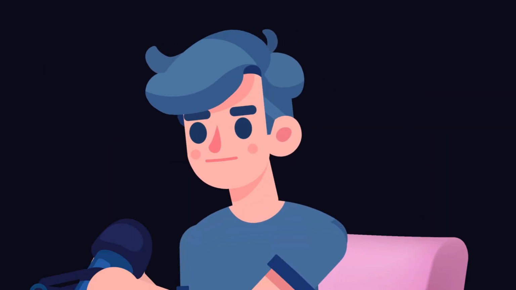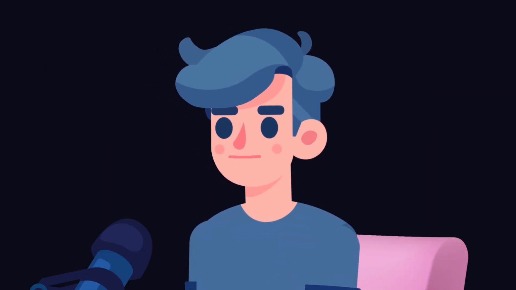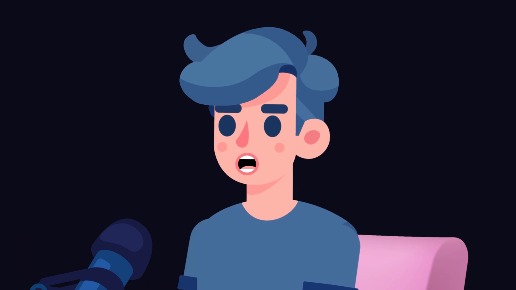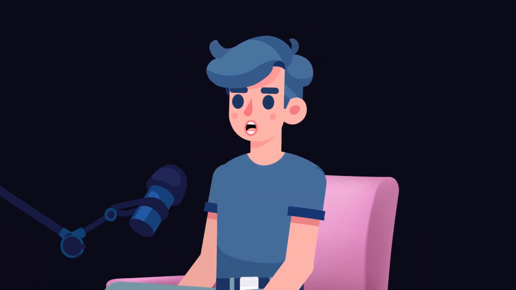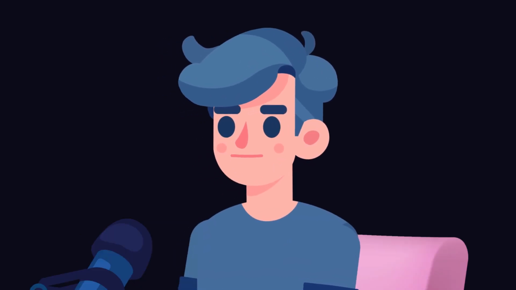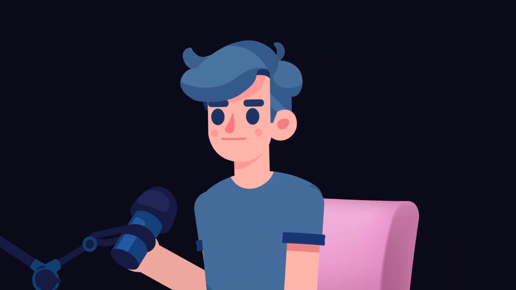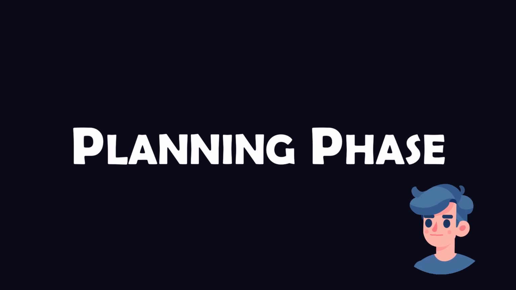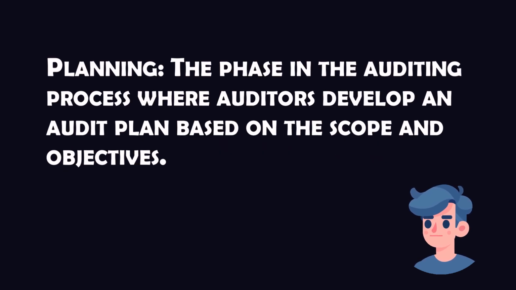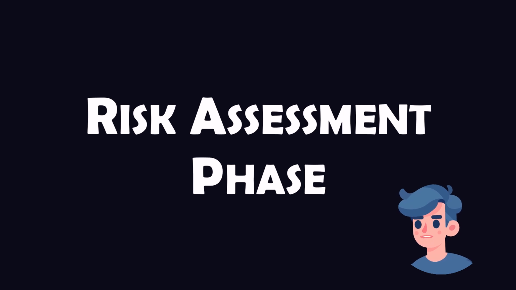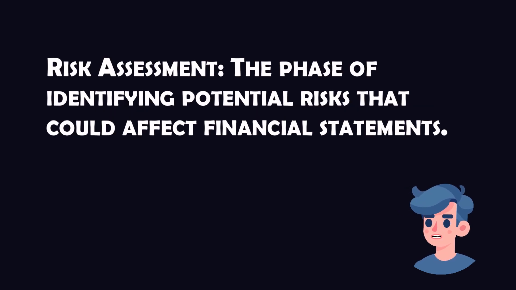Now, let's delve into the auditing process. The auditing process generally comprises 6 steps: planning, risk assessment, internal control evaluation, evidence collection, reporting, and follow-up. The first phase is planning, where auditors develop an audit plan based on the scope and objectives of the audit. Next is risk assessment, where auditors identify any potential risks that could affect the organization's financial statements.